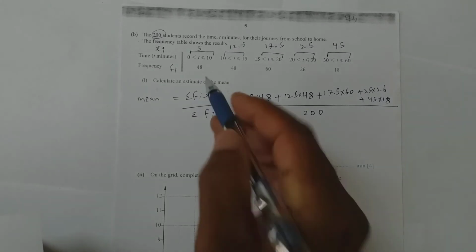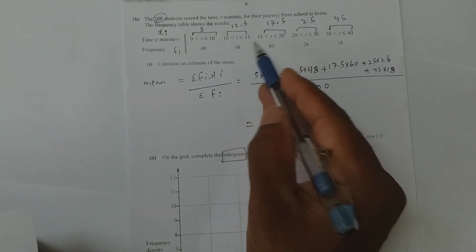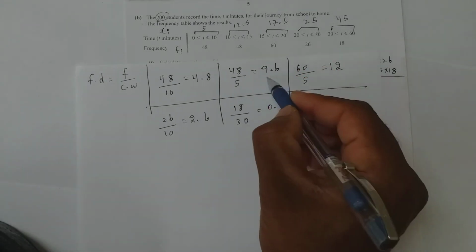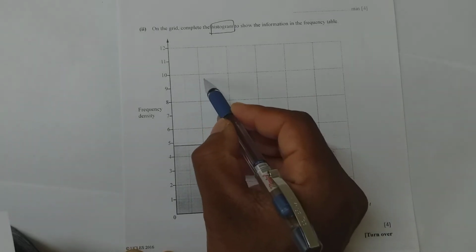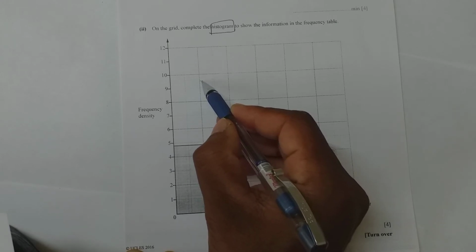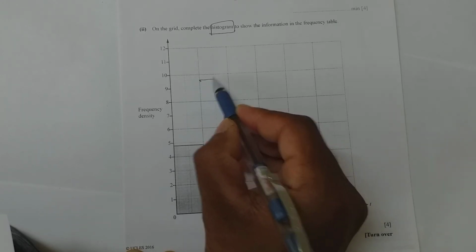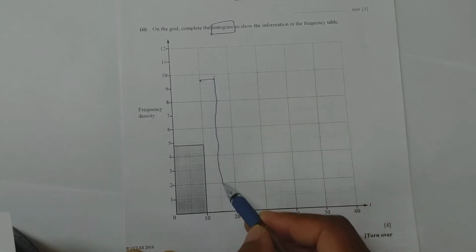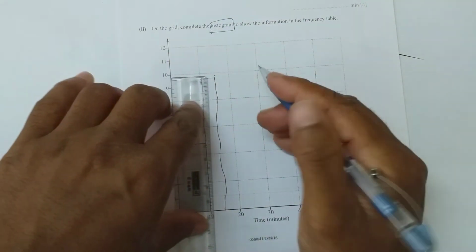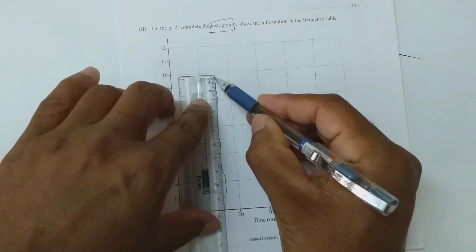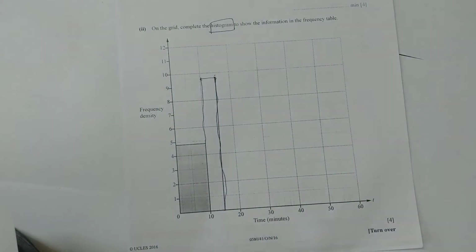So next, for 0 to 10, the frequency density is 4.8, which is already drawn. Next is for 10 to 15, the frequency density is 9.6. So from 10 to 15, 9.6 will be somewhere around here. Better you do it with the scale.